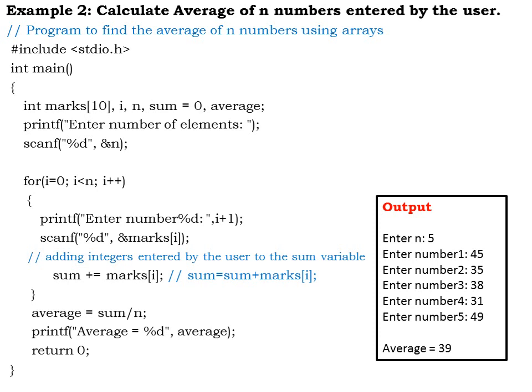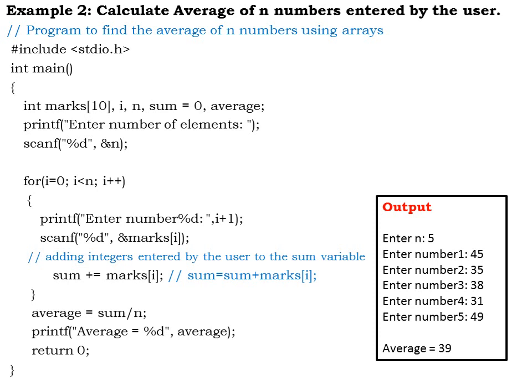Then I have other variables declared: i, n, sum equal to 0, and average. So these are the variables that I am going to use in my program. The next statement that gets executed is the printf statement: enter the number of elements. So I am asking the user how many elements they want to enter. scanf percentage d ampersand n. So n is going to hold the number that the user is going to enter here.